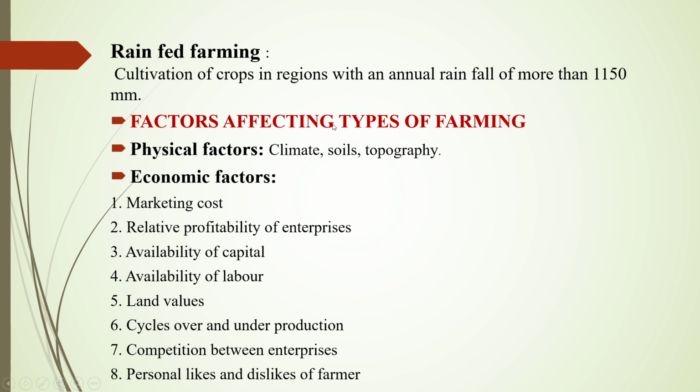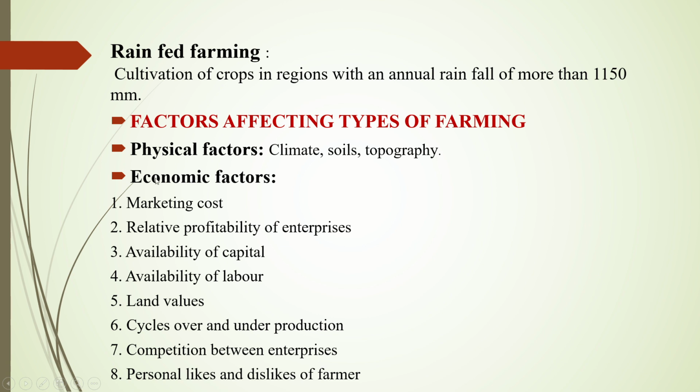What are the factors affecting the type of farming? First is physical factors and the second is economic factors. First, we understand the physical factors affecting the type of farming. First is climate. What is the climate? Climatic conditions, that is temperature, air, rain, humidity, etc. What is the soil? What is the type of soil? Your soil could be acidic, alkaline, basic, etc. Topography of the soil: what type of soil do you have? Upland soils, lowland soils, etc.